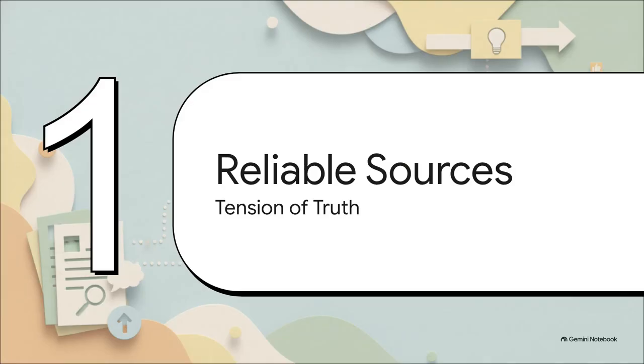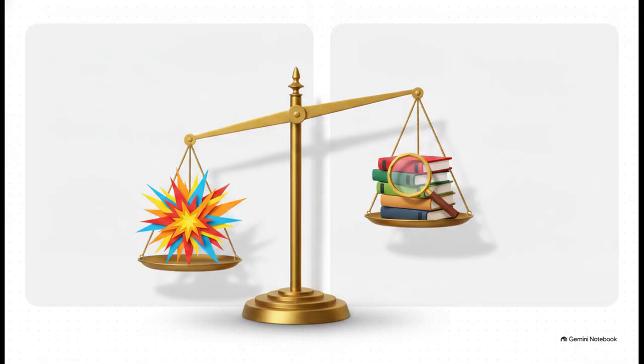Let's look at Section 4. Mandating reliable source material, the tension of truth. This creates a really fascinating narrative tension within the brief regarding how those 10 facts are sourced and presented. On one hand, we have this flashy demand, find crazy things nobody knows. But balancing that out is a grounded requirement. The creator is explicitly instructed to use reliable sources.